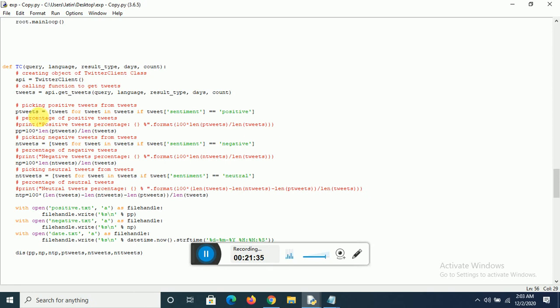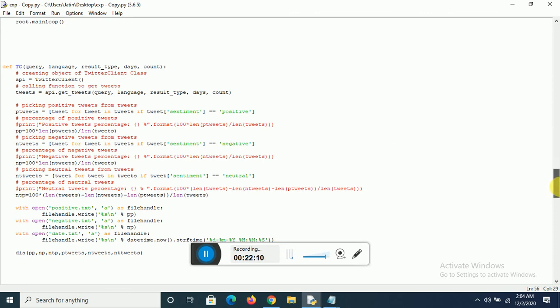So we have the positive tweets in p tweets, the negative tweets in n tweets, and the neutral tweets in NT tweets. These are the three basic lists in which we have the different tweets according to their sentiment, and accordingly we have calculated their probability also. PP means positive percentage, NP means negative percentage, and NTP means neutral percentage.